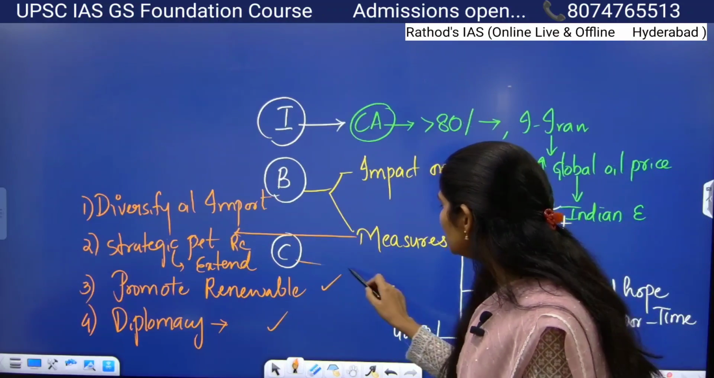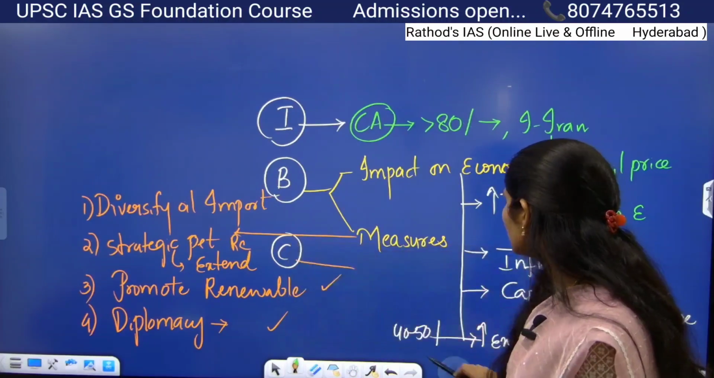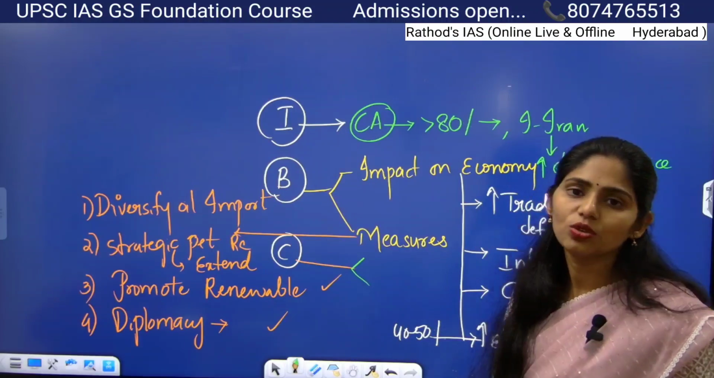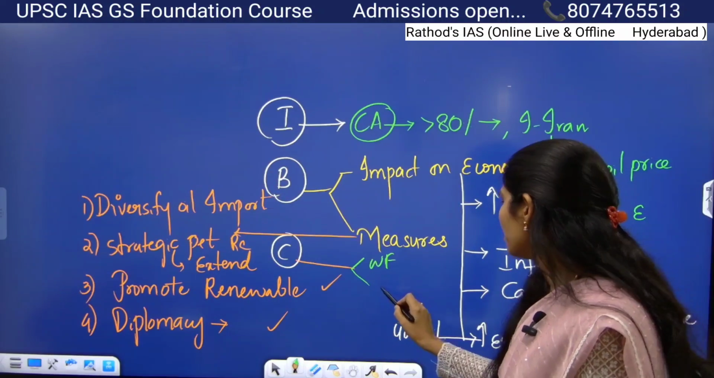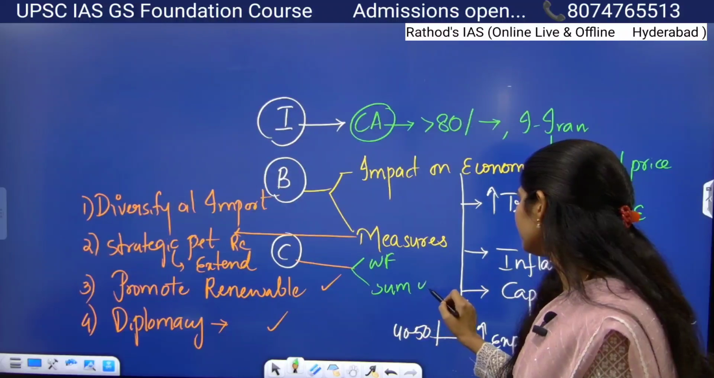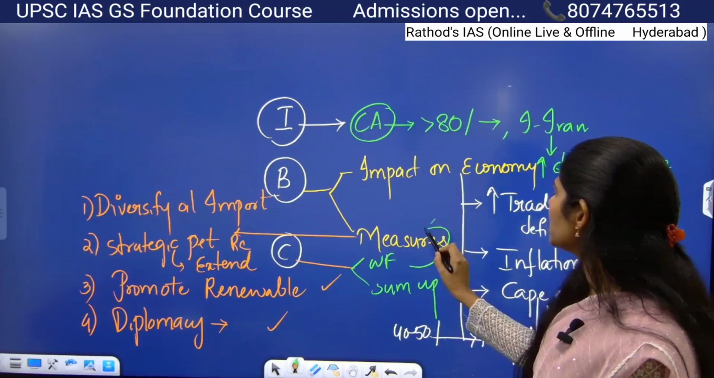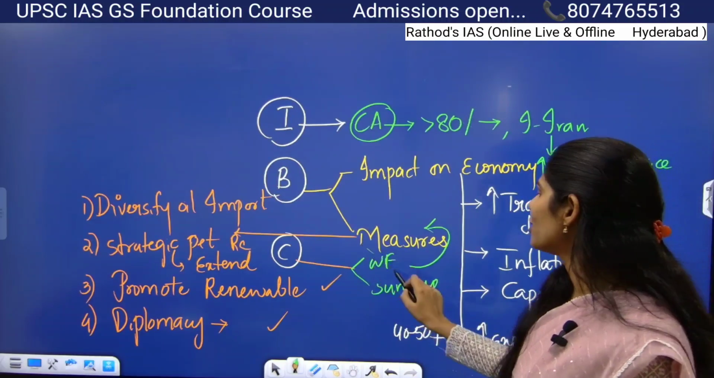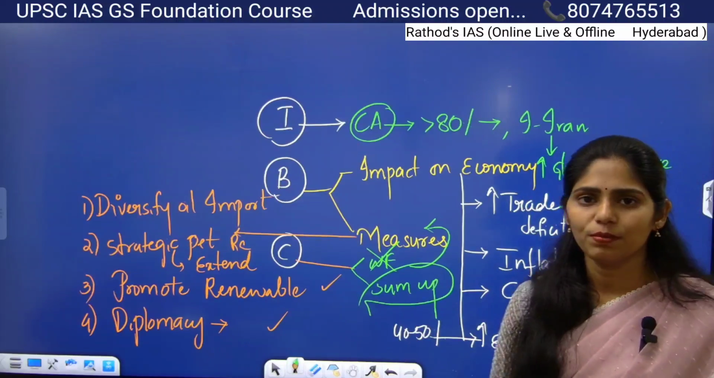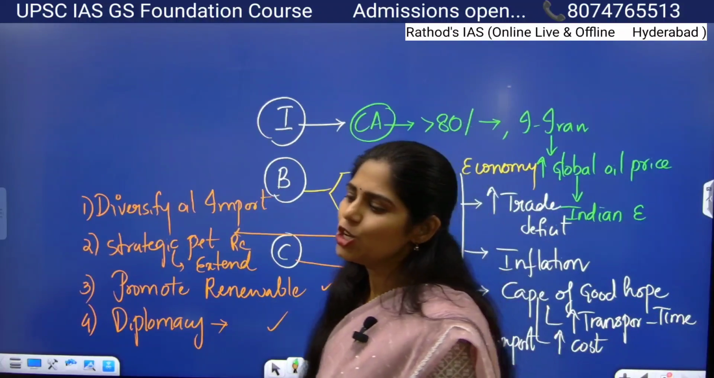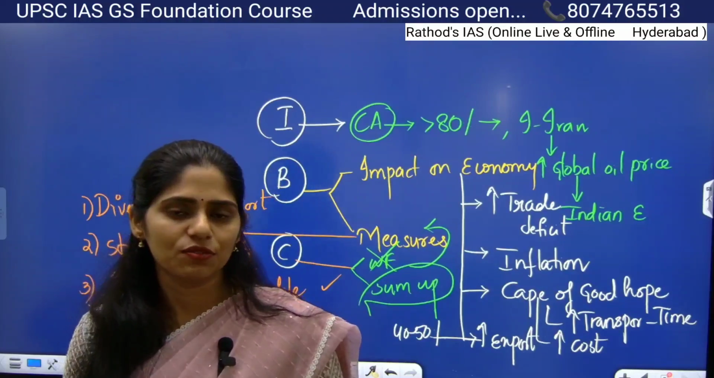In conclusion, in how many ways can you write a conclusion? So we can write a conclusion in 2 ways, right? The first one is way forward, the second one is sum up. Since they already asked for measures in the body itself, you have no need to write a way forward. So you can sum up some important points that you want to say. Okay. So in this way you have to write your answer, guys, for this question.